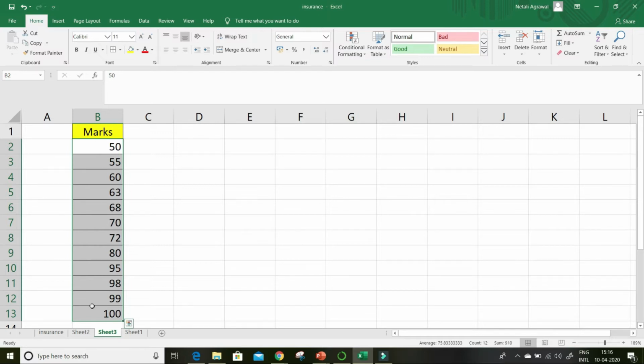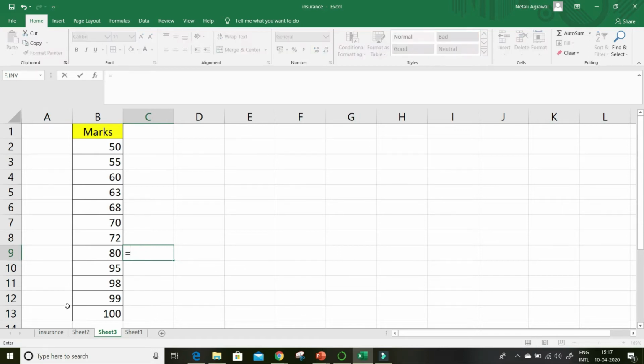So your concept should be clear that the data should be in sorted order when you are doing a percentile or quartile measure. Suppose this is student number 9, and he or she says I scored 80 marks out of 100. What will you say? You scored 80%, correct? That is what we say in percentage terms, but it is not the percentile. This is the 8th student in the class, and how many do we have in total? We have a total of 12 students. So 8 by 12 is 0.6667. It means it is approximately the 67th percentile.